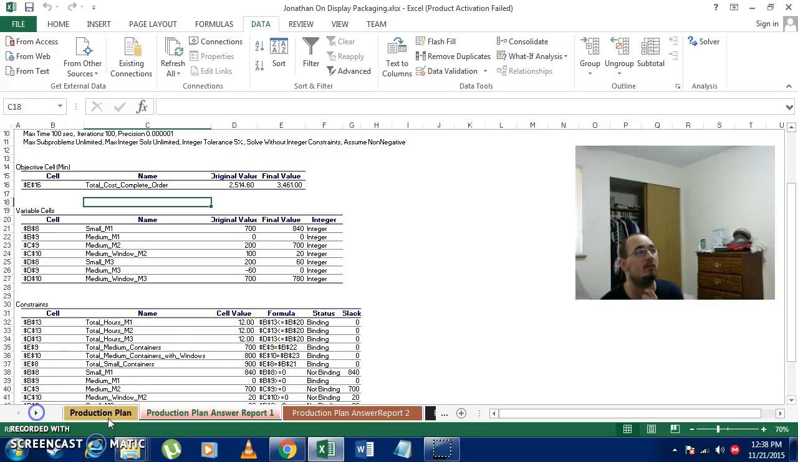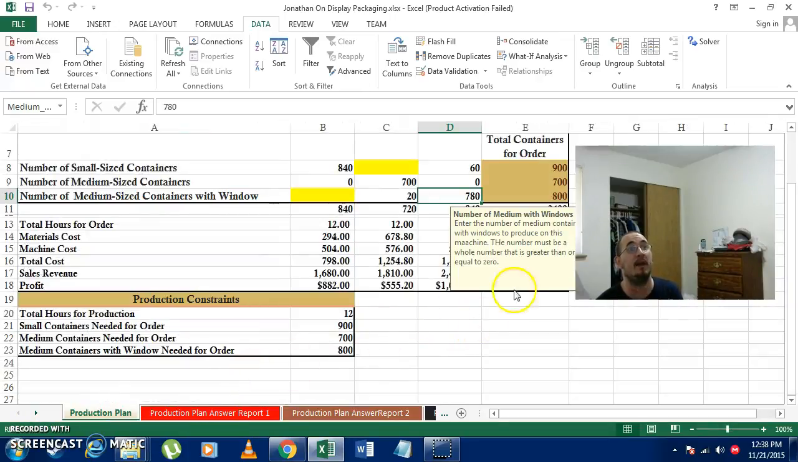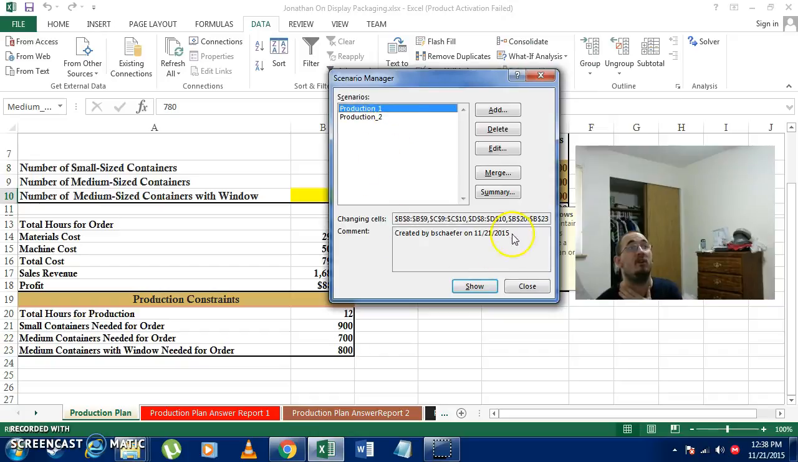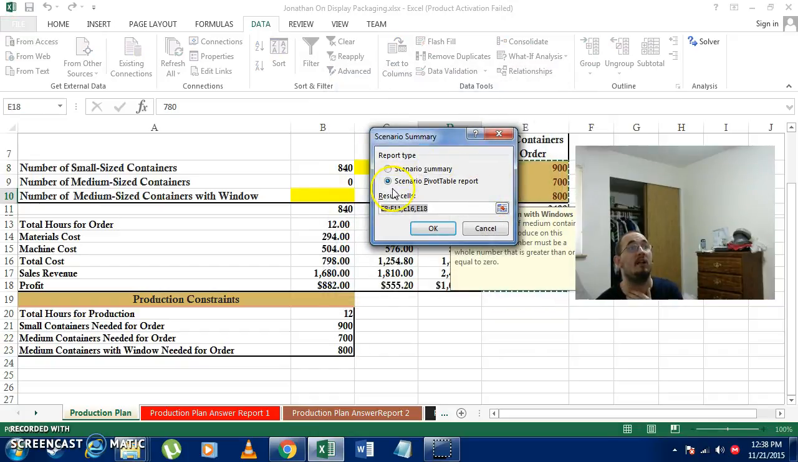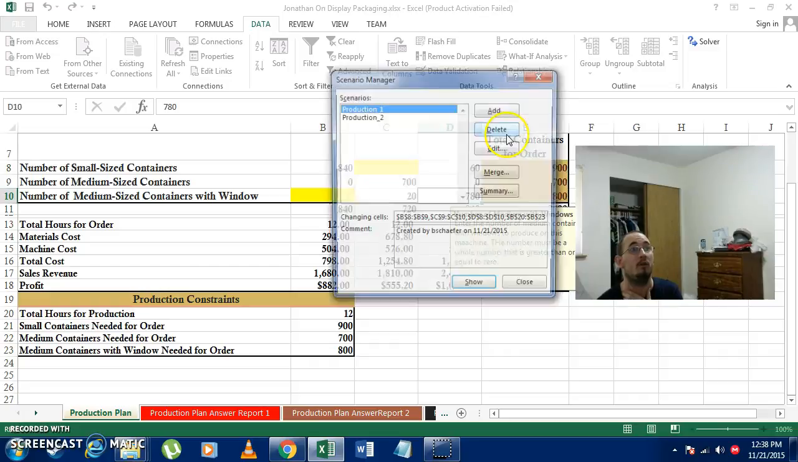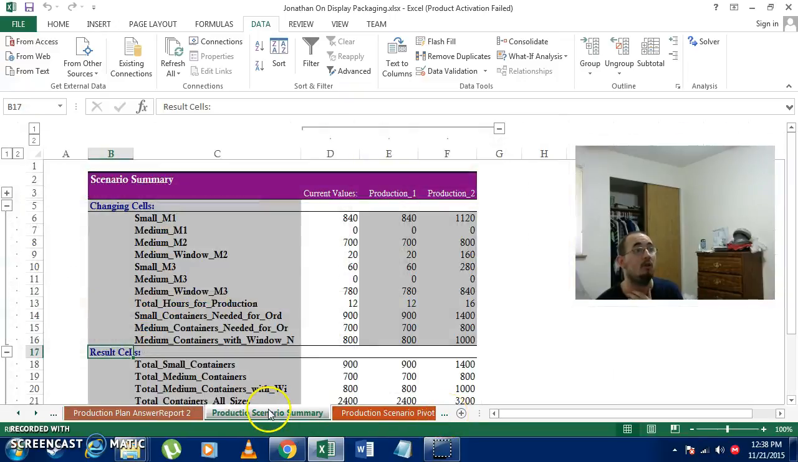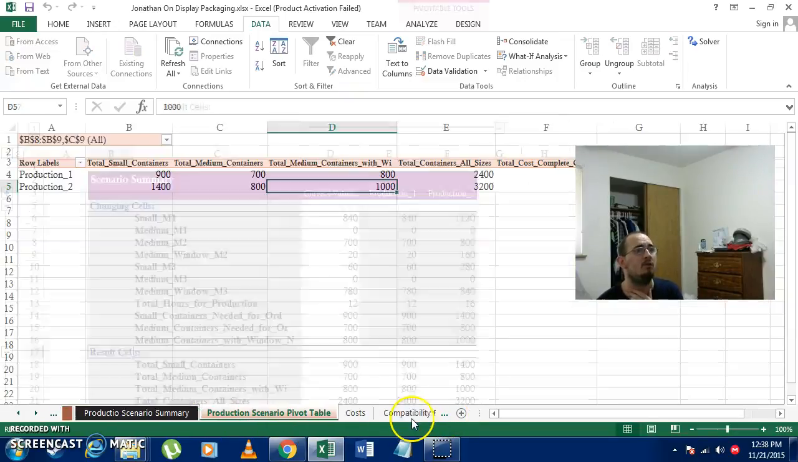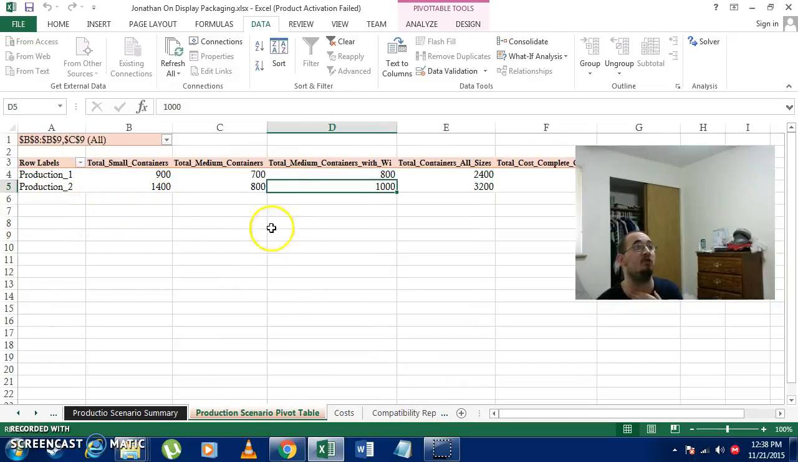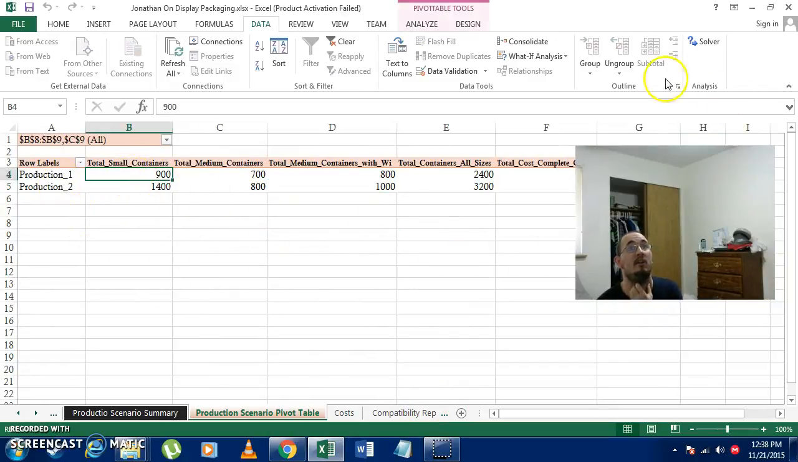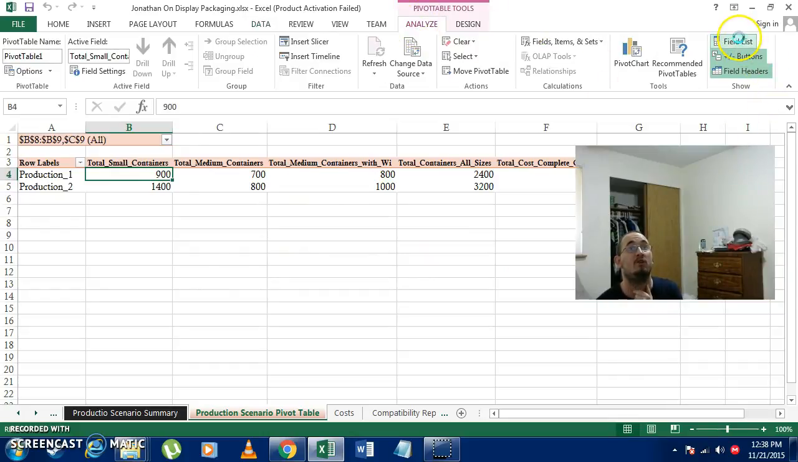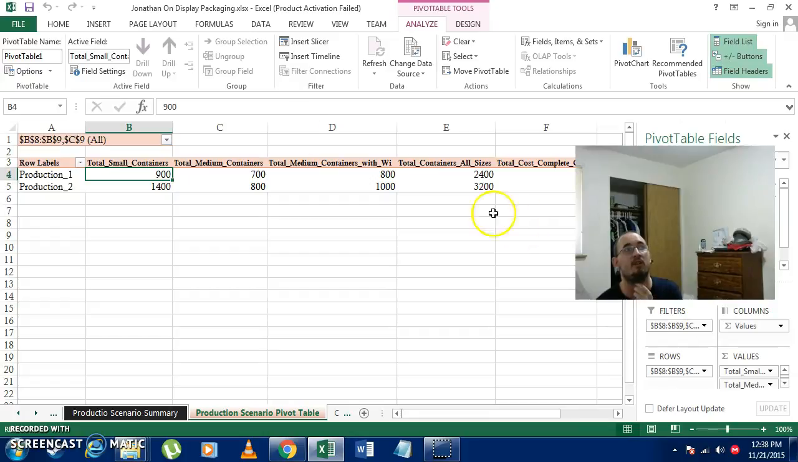And I can actually make a pivot table based on both of those scenarios. Again, I go to What-If Analysis, I go to Scenario Manager, I can do Summary, and I can click Summary PivotTable Report, which actually creates its own pivot table. And I can compare the two side by side. Just like any pivot table, I can do the field list and throw in any information I want and compare the two scenarios side by side.